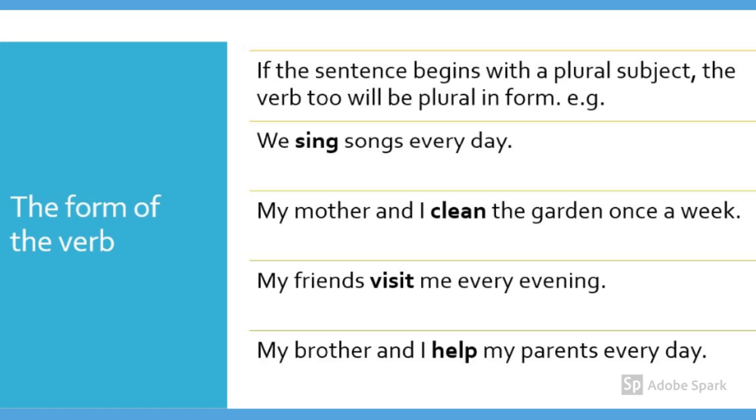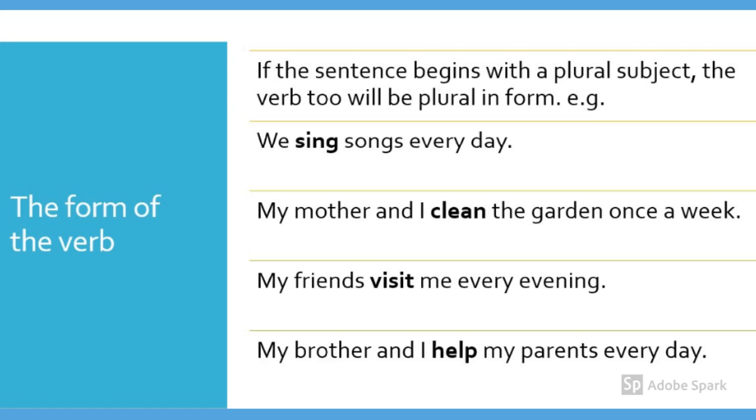Look at the second example. My mother and I clean the garden once a week. So the subject is my mother and I. It is in plural form. So you have to use the verb root clean. Look at the third example. My friends visit me every evening. Who visit me every evening? My friends. My friends is in plural form, so you have to use the verb visit.